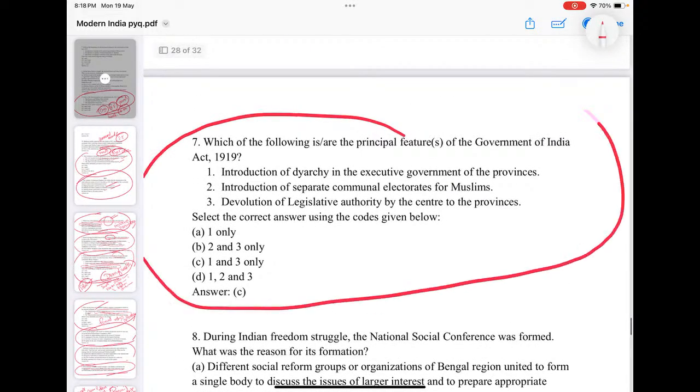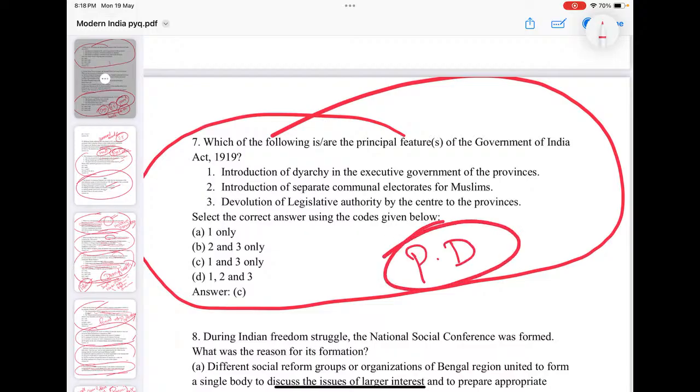Principal features of the Government of India Act 1919. See, 1919: introduction of diarchy, the executive of government of the provinces. Yes, provincial diarchy is a feature. Introduction of separate communal electorate for Muslims happened in 1909, Indian Councils Act. Devolution of legislative authority by the center to the provinces. Of course, just look into that.